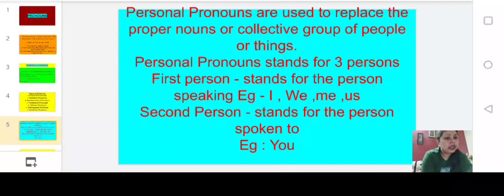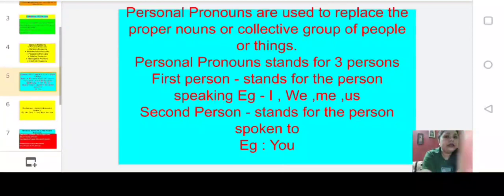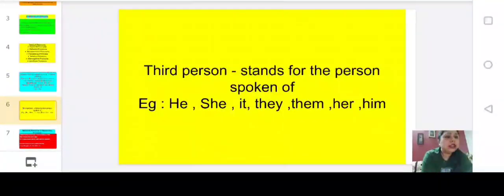First person means it stands for the person speaking, like I am speaking. I, we, me, us, these all come under personal pronoun first person. Second person means it stands for the person spoken to, like the one to whom you are speaking, like you. Now the next one is third person. Third person stands for the person spoken of, about whom you are speaking. Example: he, she, it, they, them, her, him.